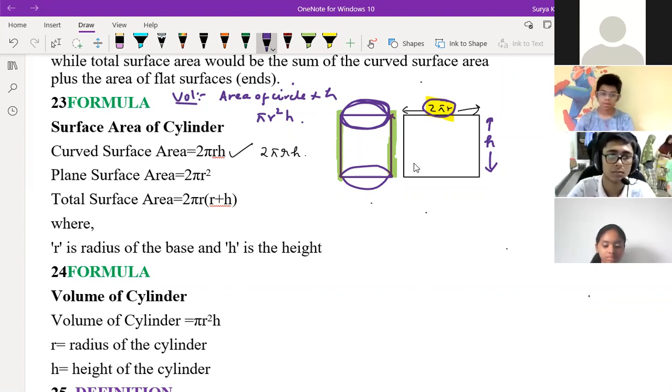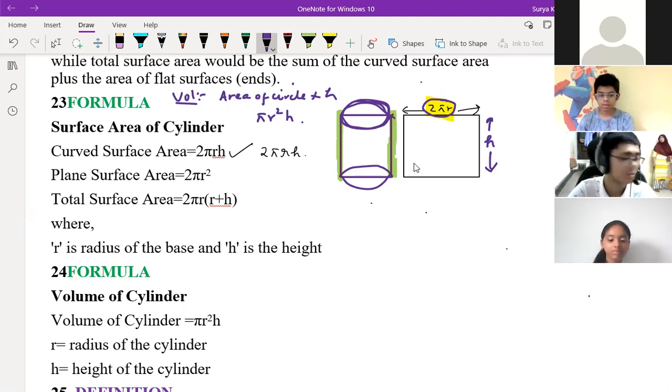So how to remember this? Don't need to remember it. Simply think about this and get the answer. If you open that cylinder, it will come into a rectangular sheet. The length part is 2 pi r because it's the perimeter, or circumference, of the circle. And the height is the cylinder height. So you're getting 2 pi r h. Is it clear to everyone, children?